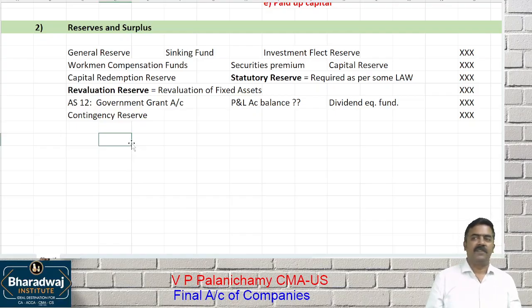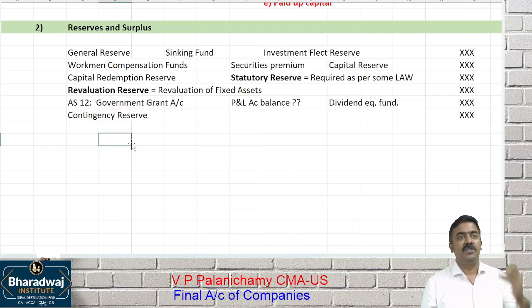Preliminary expense will be written off in 5 equal installments. How many installments? 5 equal installments. So 1, 5, 1, 5, 1, 5, 1, 5 like that you will write off. Let us assume current year you have got some preliminary expenses 5 crores. How much you will charge it in P&L account? 1 crore. What about the remaining?